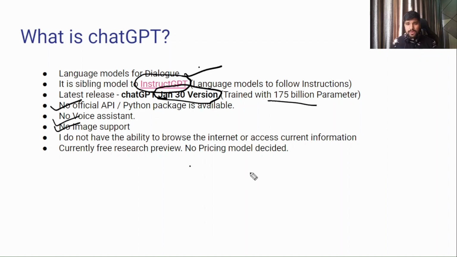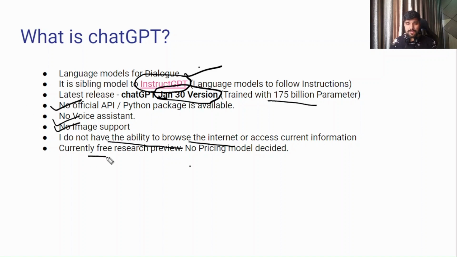Second, it is very important that ChatGPT doesn't have the ability to browse the internet. Now there are many questions on LinkedIn, Twitter or any social media page: can ChatGPT replace Google or not? See, we cannot predict the future, but it can be a possibility. But as of now, if you ask ChatGPT for the latest information, it cannot provide it, because it doesn't have the ability to browse the internet. So this is very important information that I wanted to share with you.